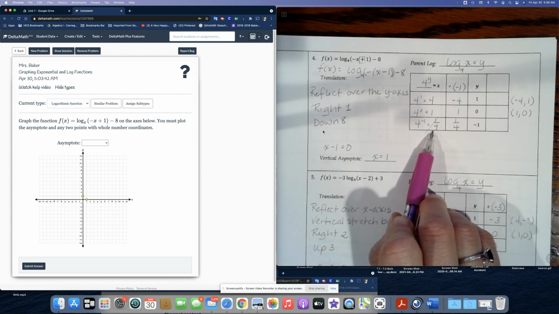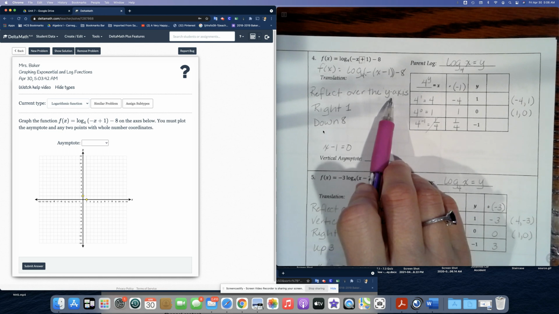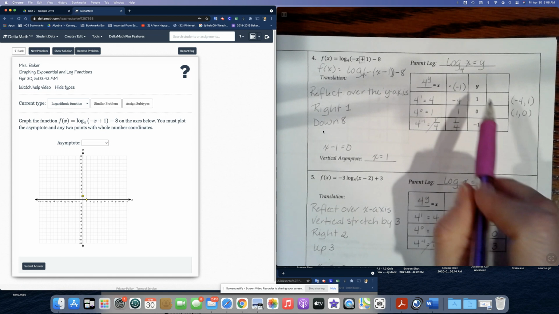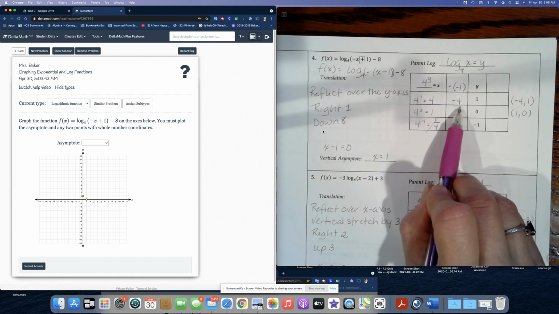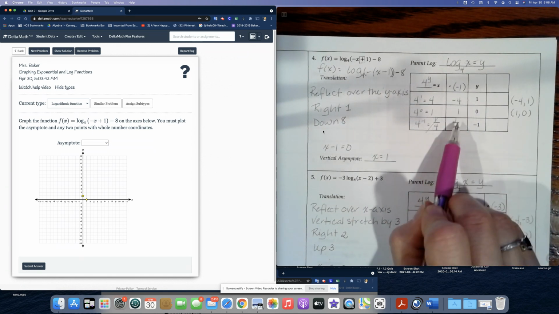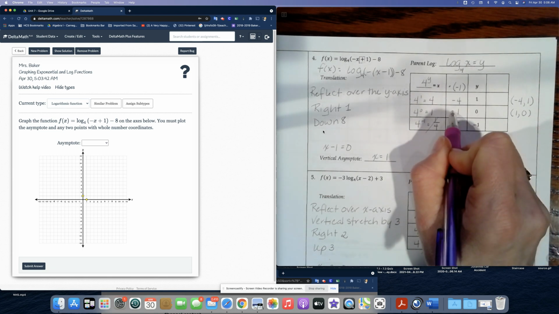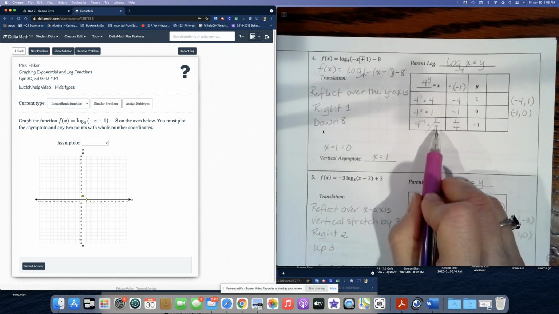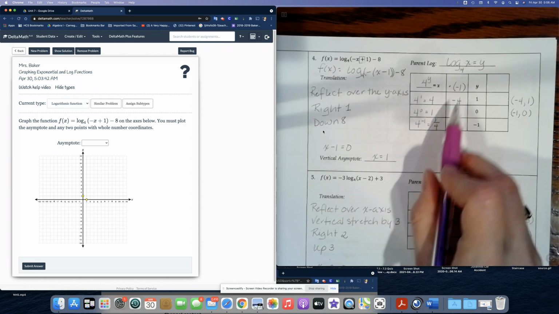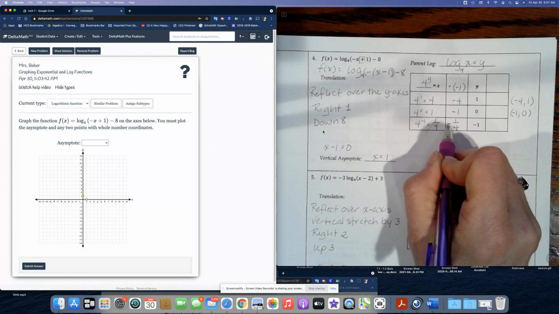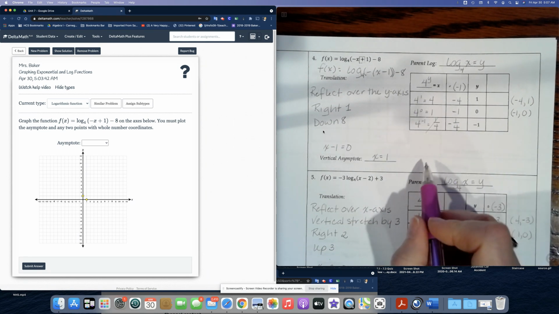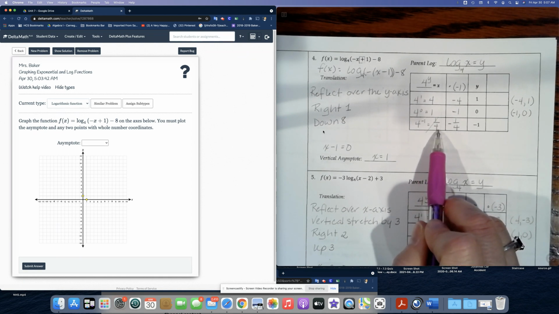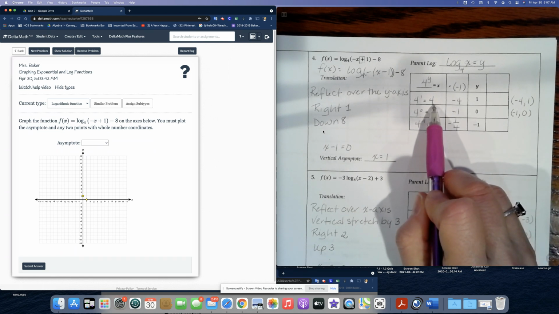Now, we're reflecting over the y-axis. So that means we have to multiply negative 1 by all of our x values this time. So we're going to multiply 4 by negative 1 and get negative 4. We're going to multiply 1 by negative 1 and get a negative 1. And then we're going to multiply 1/4 by negative 1 and get a negative 1/4. So we're just changing the sign of all of these values. We don't have to graph this last coordinate because it's a fraction.